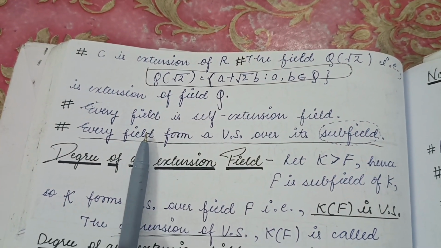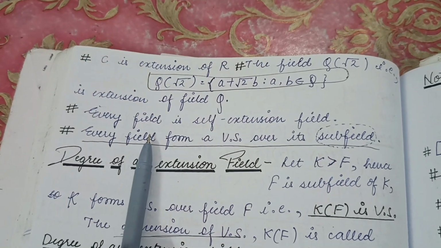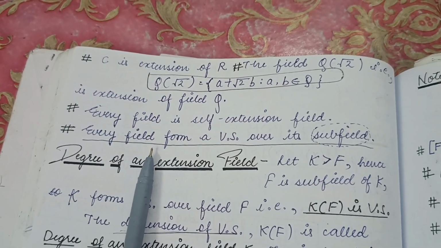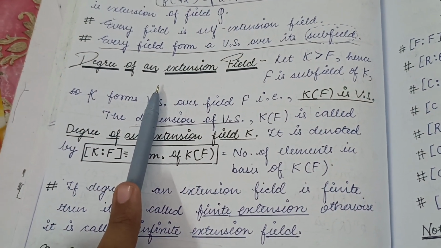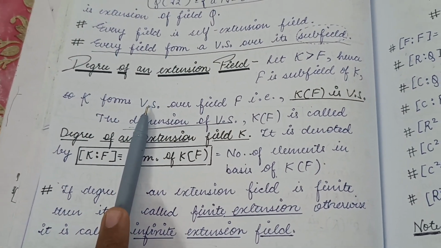Now we can also say that every field is a self-extension field. Every field is a subfield of itself, so every field is a self-extension of itself. Also, every field forms a vector space over its subfield. So now we will understand what is the degree of an extension field. Let K be the extension field of F and F a subfield of K. Then K forms a vector space over field F.